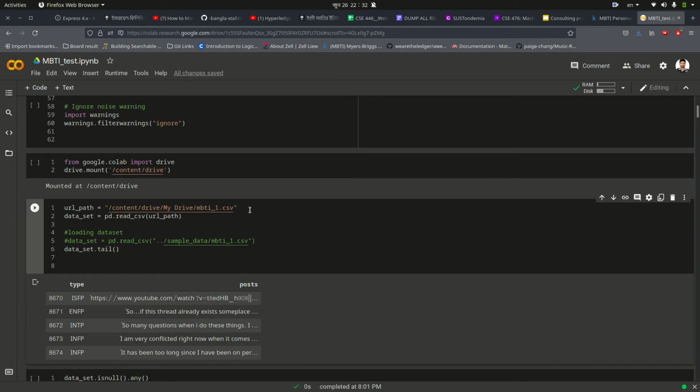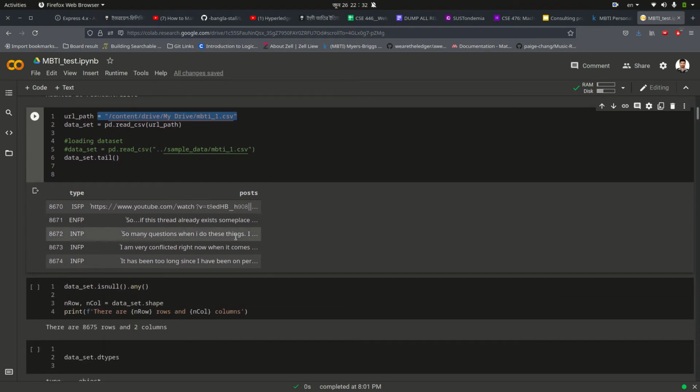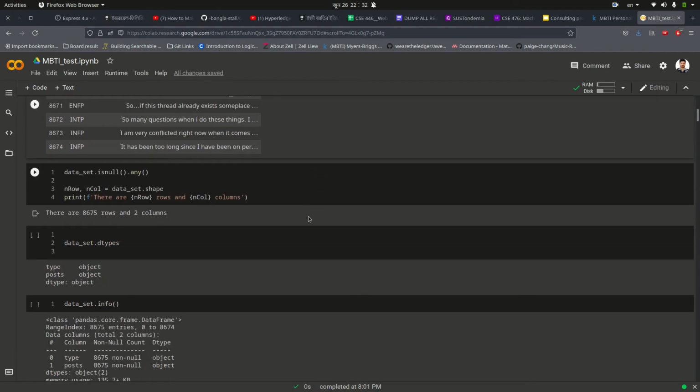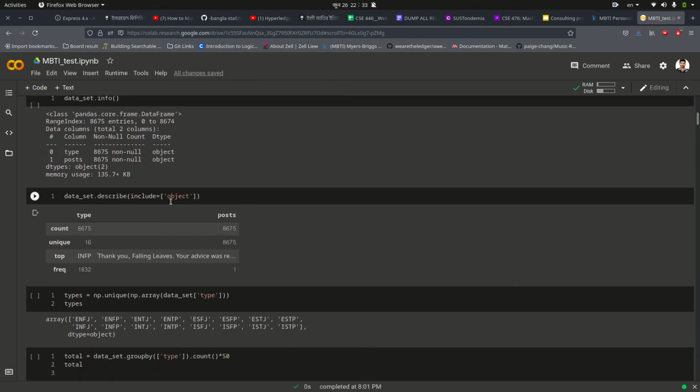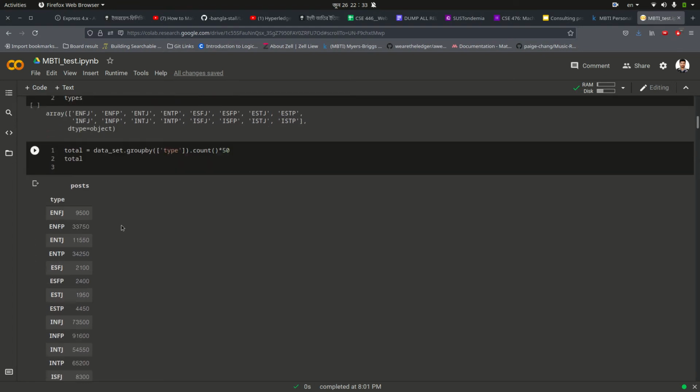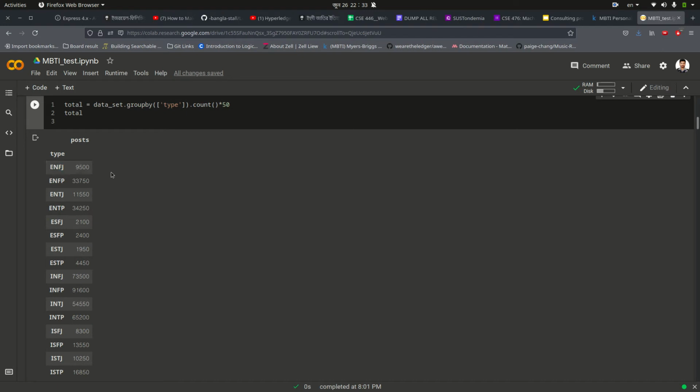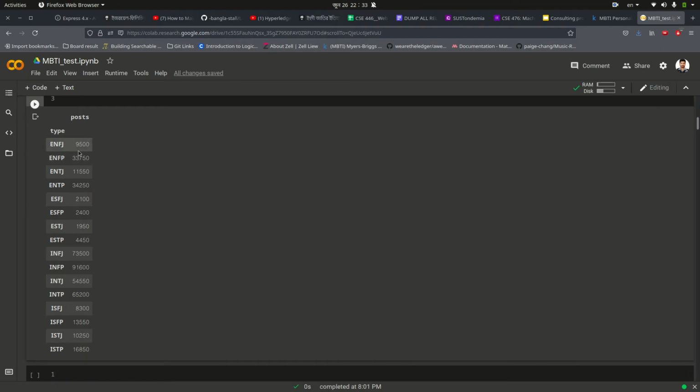I have first collected the data set, which you are seeing on the screen. For the MBTI test, I have collected the data set, and here is an example sample of the data set. Then I have targeted to simplify the data, and let's see. You can see that there are actually 8675 entries in this data set, and these are the counts of each personality type of the MBTI group.